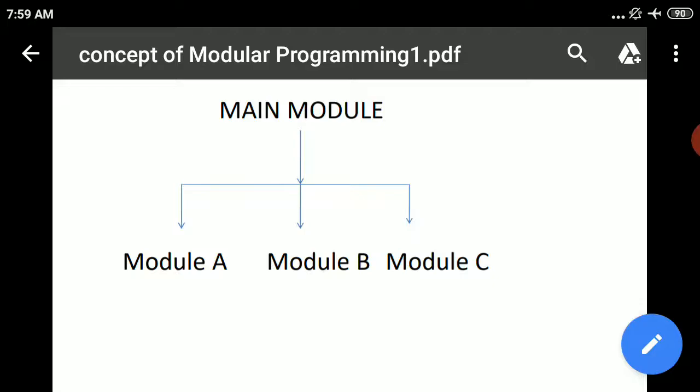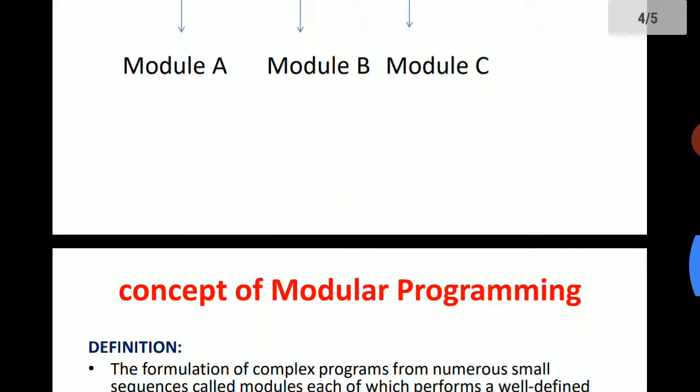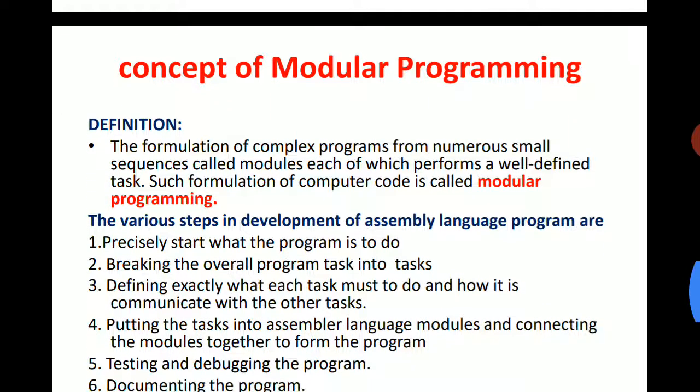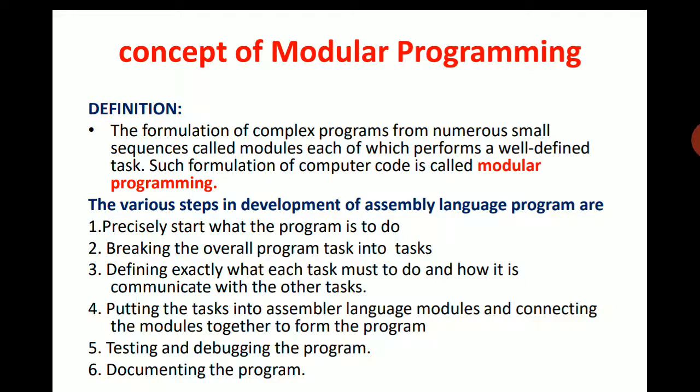Now let us see the definition and the tasks to be performed in modular programming in detail. First one is the definition. It is a formation of complex programs from numerous small sequences called modules, each of which performs a well-defined task. Such formulation of computer code is called modular programming.